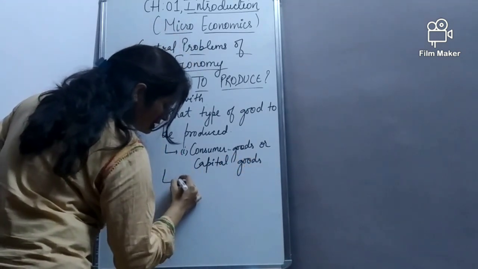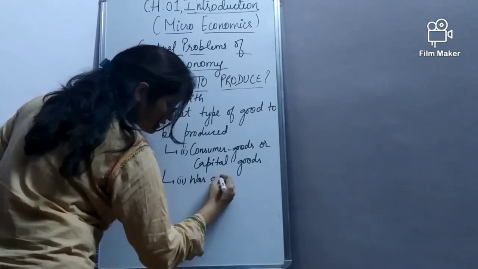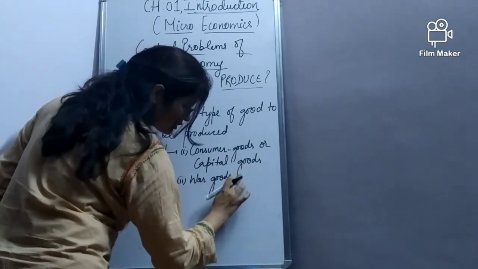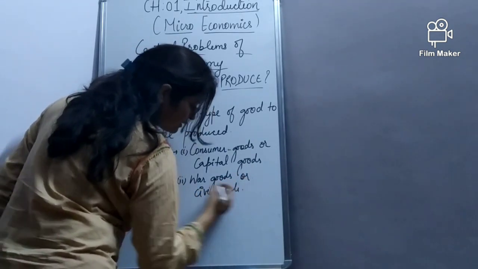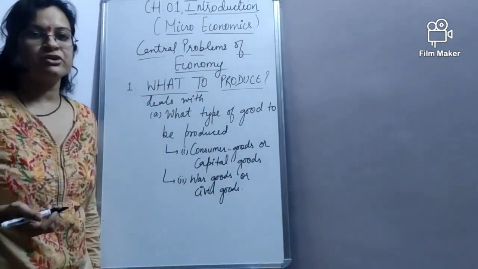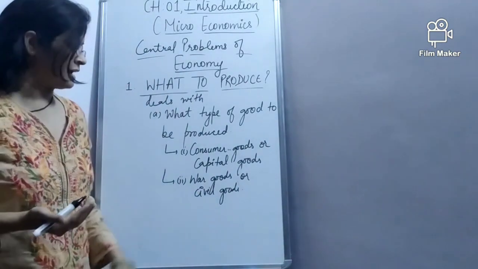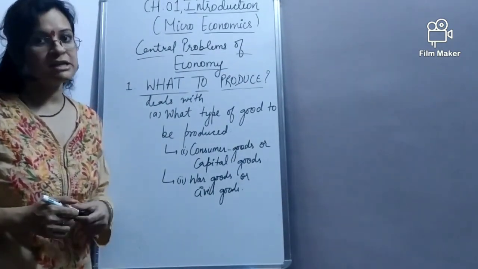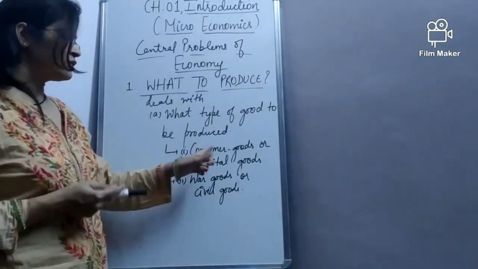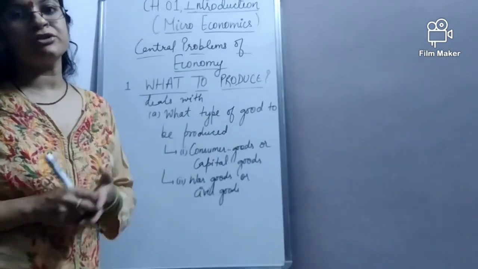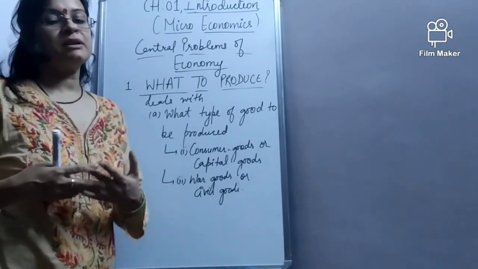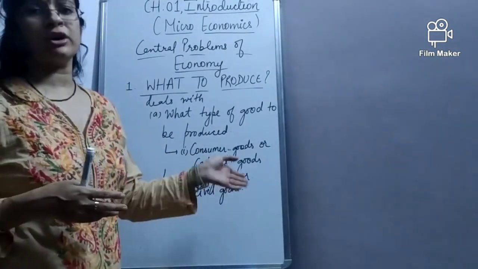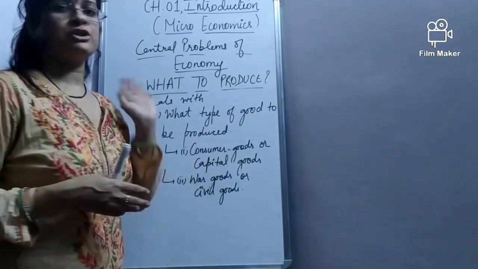We can make choices between war goods or civil goods. For example, if we talk about war goods, then we can produce guns, tanks, etc. And if we say civil goods, then we can produce bread, butter, etc. In consumer goods, we can produce any good the consumer uses, for example soap, shampoo, etc. And the capital good, for example, machinery. We have to make choices about what type of good we should produce.